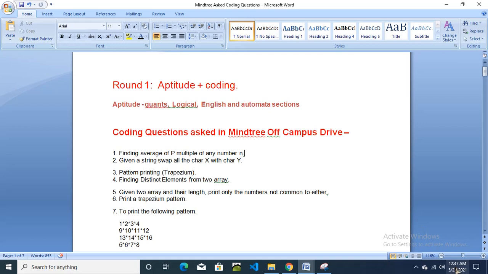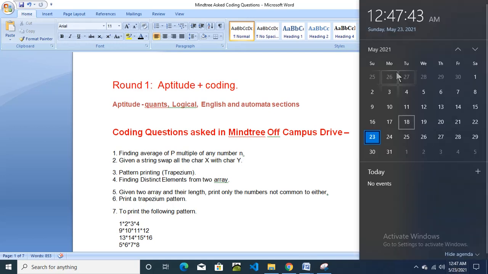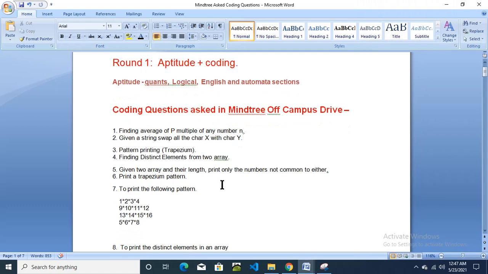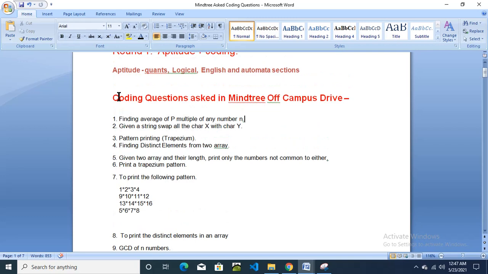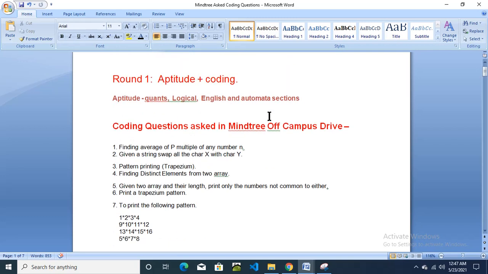I prepared this document just now. You can see the current time as well. It's 12:47 a.m. and today is 23rd May. So I prepared these two documents just now for all of you, and I will also show you the frequently asked coding questions in the Mindtree Off Campus Drive, so that before the aptitude test you can prepare well.